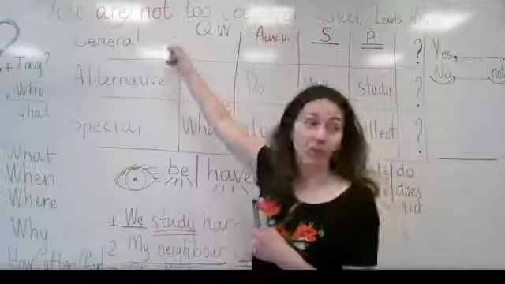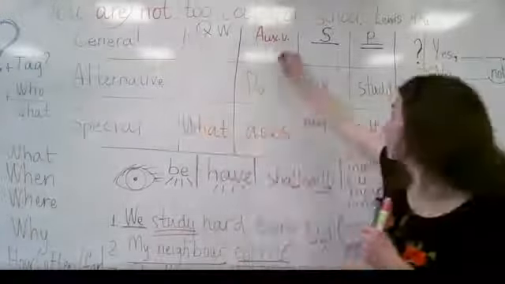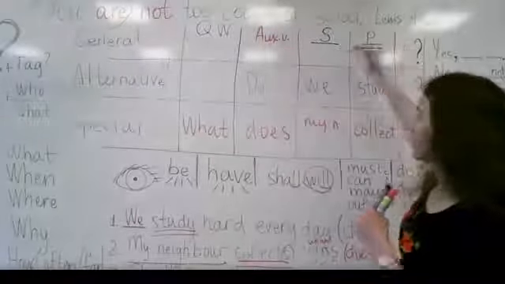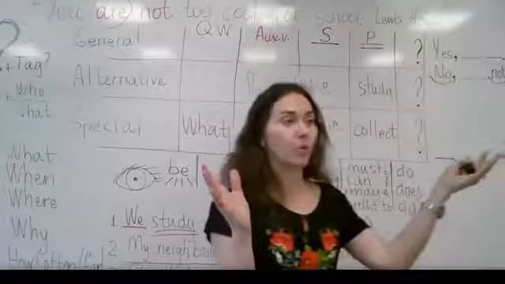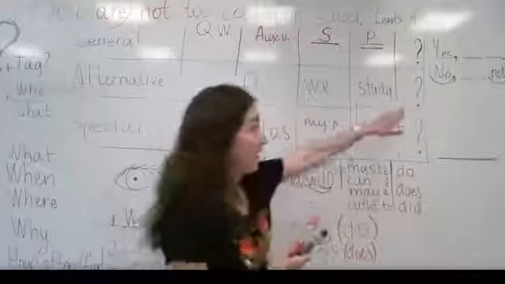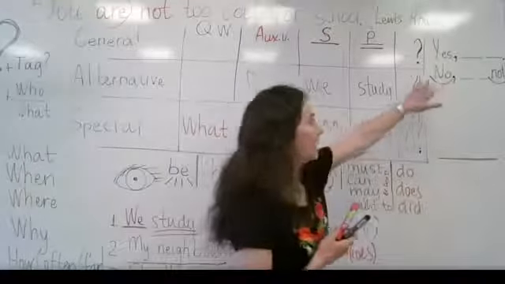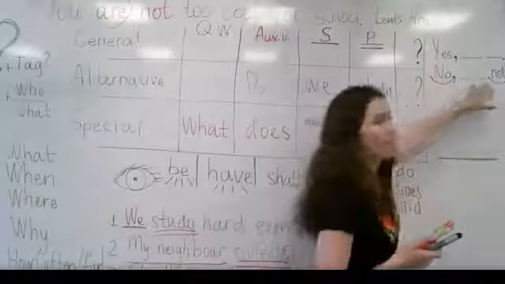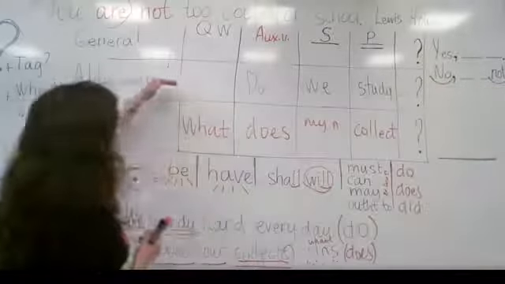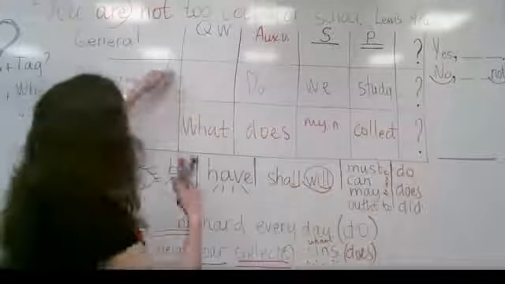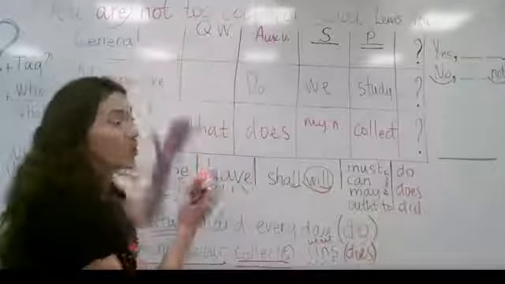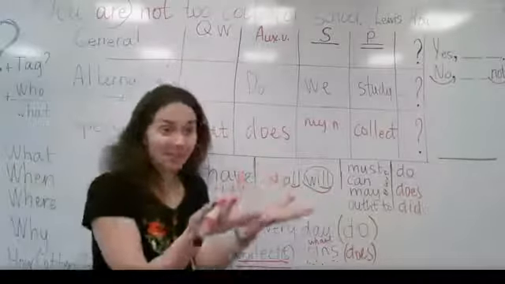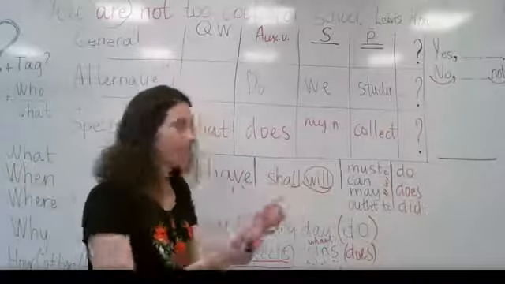If these are general questions, in general, you use auxiliary verb, subject, predicate, and all the words from the sentence. You have the short answer, yes, no. If you say no, you have to repeat not. Alternative questions are almost the same as general questions, but you add some more alternatives, so you can make a choice.